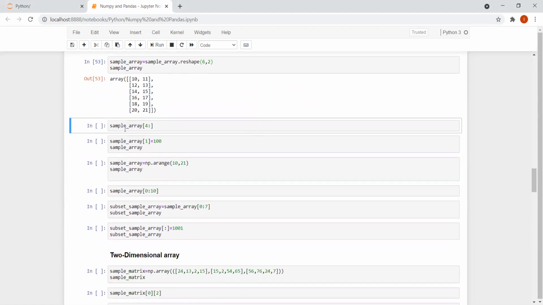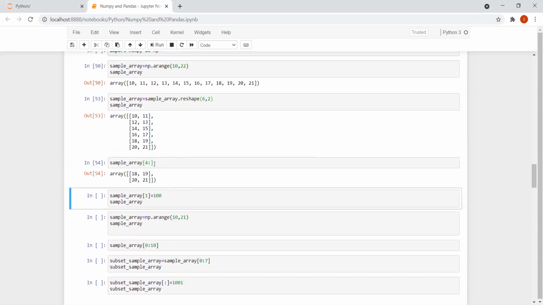Fine. So in case I write sample_array[4:], what is happening over here? I'm writing 4 colon. So now let us understand, 4 colon means basically from the fourth row, right? From the fourth row. The fourth row means this is 0, this is 1, this is 2, this is 3, this is 4. From the fourth row means this is what I'm getting as the output over here. So in case I want to change 1 equal to 100, let me run this and show you what is happening now.